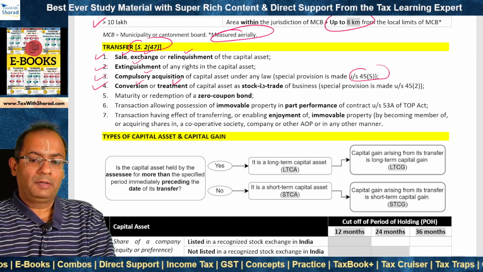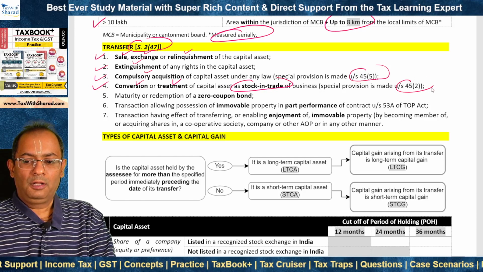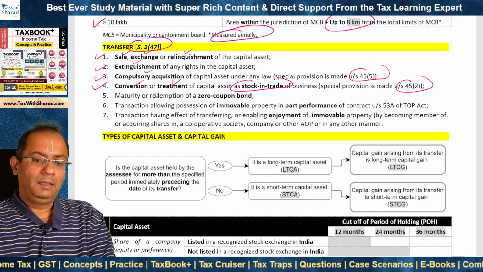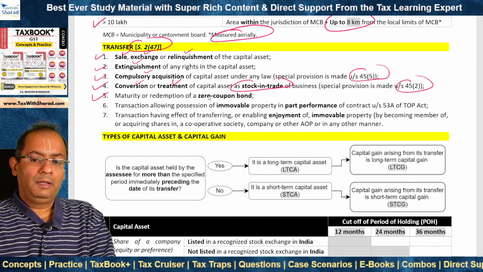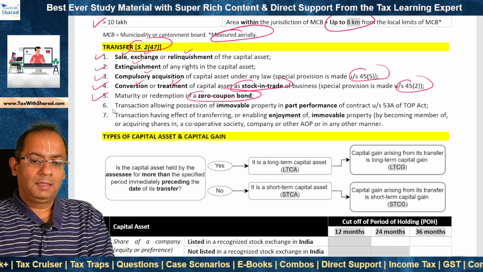4. Conversion or treatment of capital asset as what? As a stock in trade of a business, and section 45(2) is relevant, which we will look at in some time. 5. Maturity or redemption of a zero coupon bond is a transfer, and therefore capital gains arise.